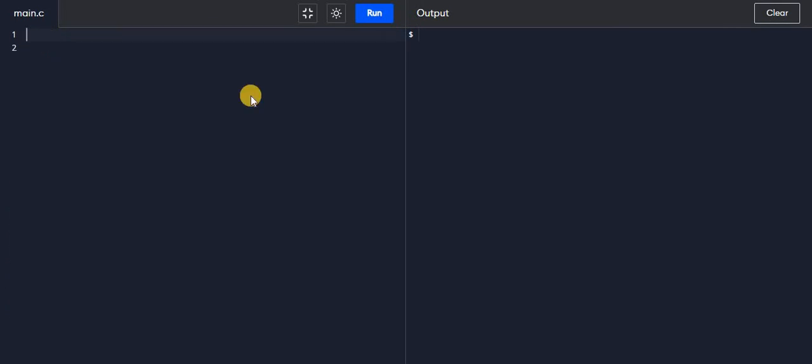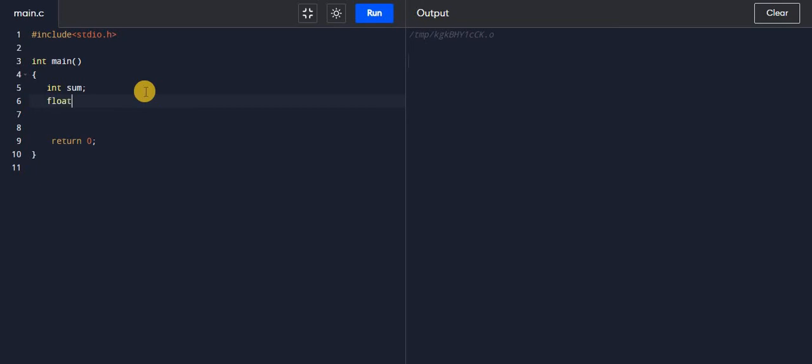For that I have to first include the header #include <stdio.h> and then the int main function. Now I have to create an integer variable int by the name of sum, and if I run this you will get no error. That means sum is a valid integer variable name. Now if I write float num, it can also be a valid variable name. So there is no error in the output. That means this is a valid variable name.